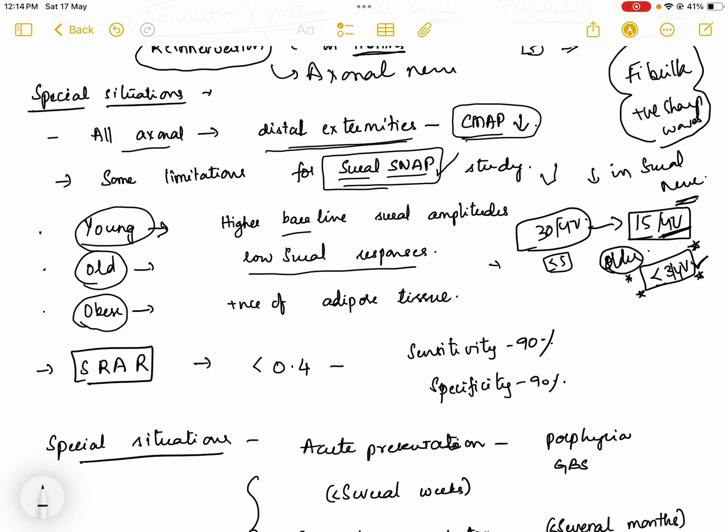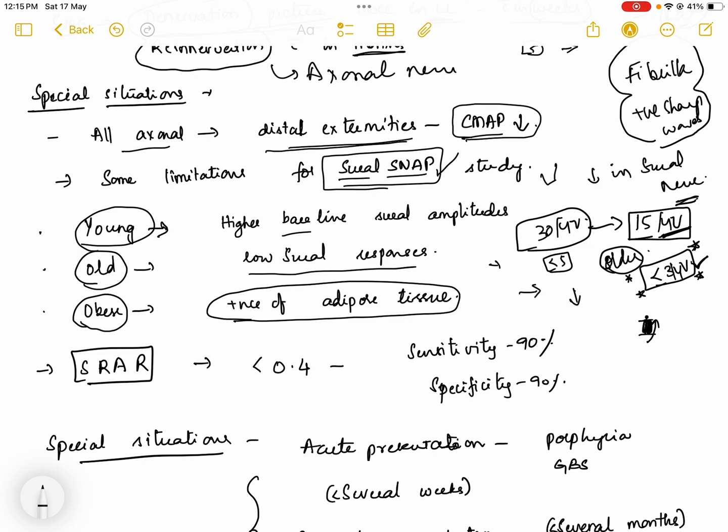Also, in obese individuals, there is adipose tissue present between the skin and the nerve. The presence of this adipose tissue increases the impedance, and the sural SNAP amplitude would be decreased.